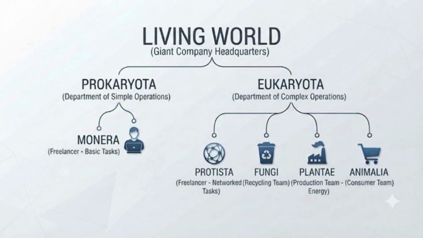Here's an easy way to remember all 5. Imagine life as one giant company. Monera and Protista are the small, independent freelancers. Fungi is the recycling team, breaking down dead material for nutrients. Plantae is the production team, manufacturing food from sunlight. And Animalia? That's the consumer team, eating what the production team made. 5 kingdoms, 5 very different jobs, all keeping the planet running.